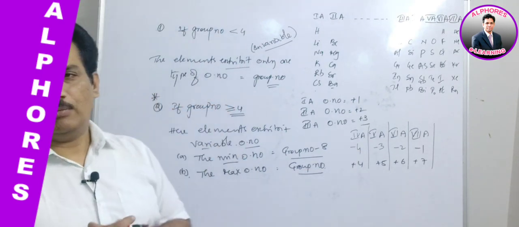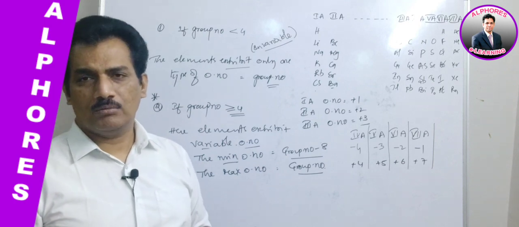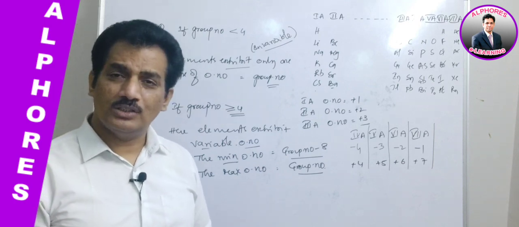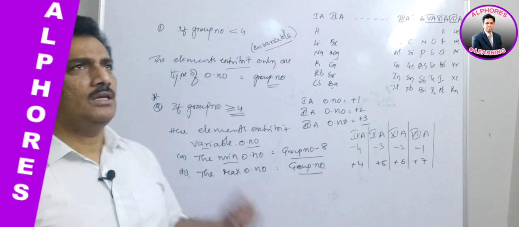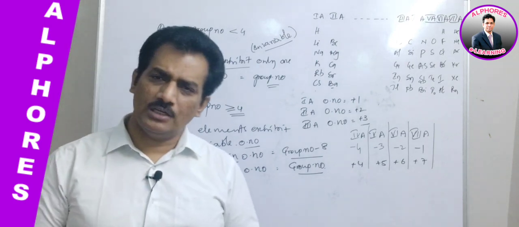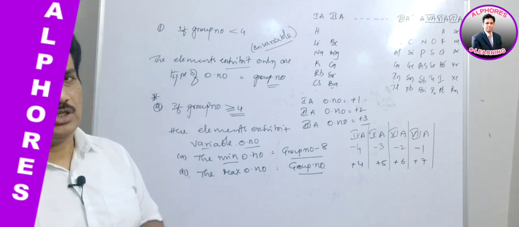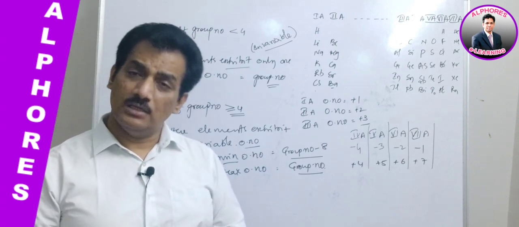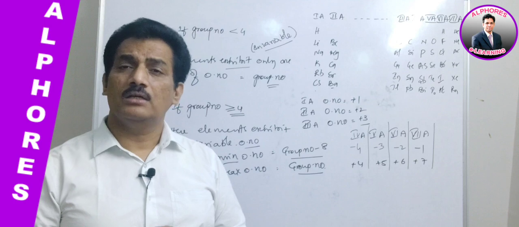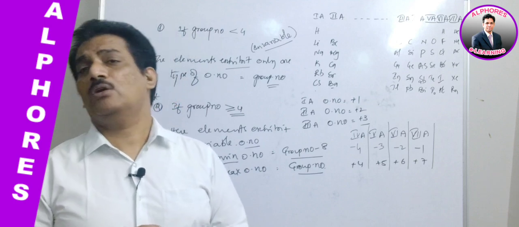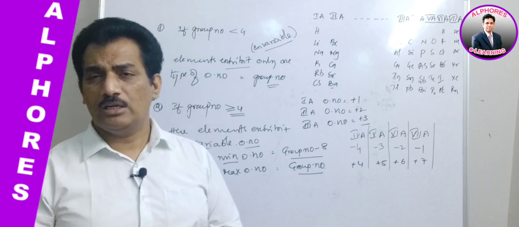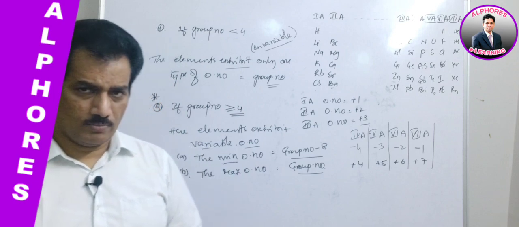In the 0 group elements, the oxidation states or valencies are taken as 0 unless they are participating in chemical reactions. That's why they are known as inert gases, or also as 0 valent elements. 0 valent means their valency is 0.